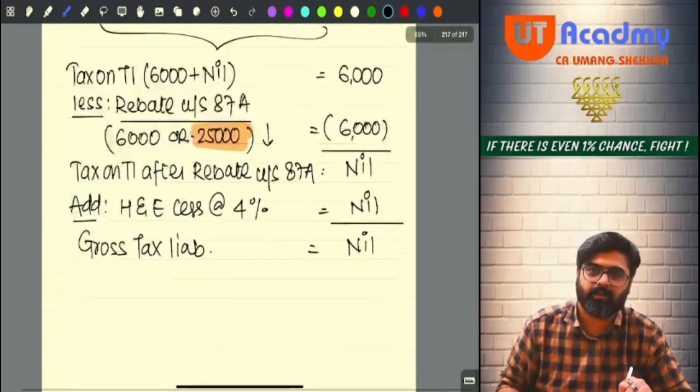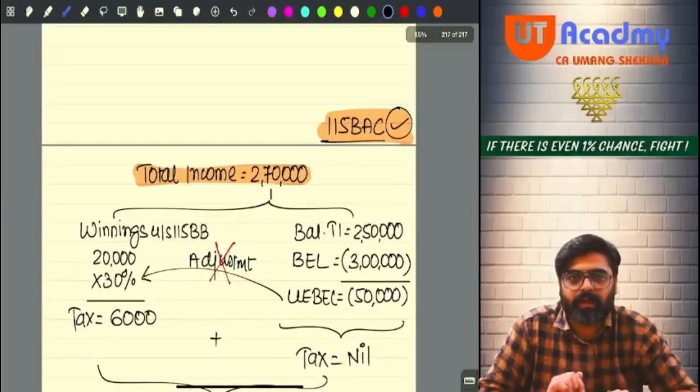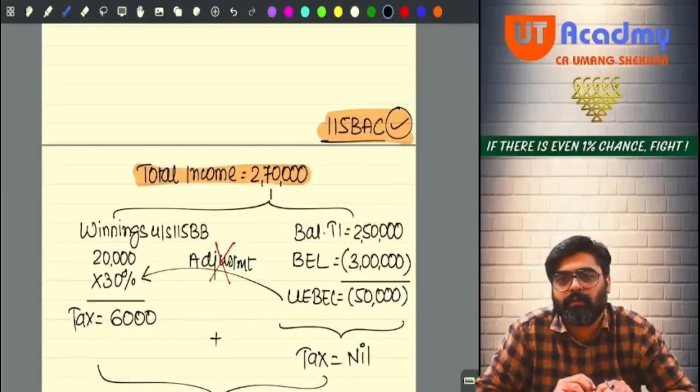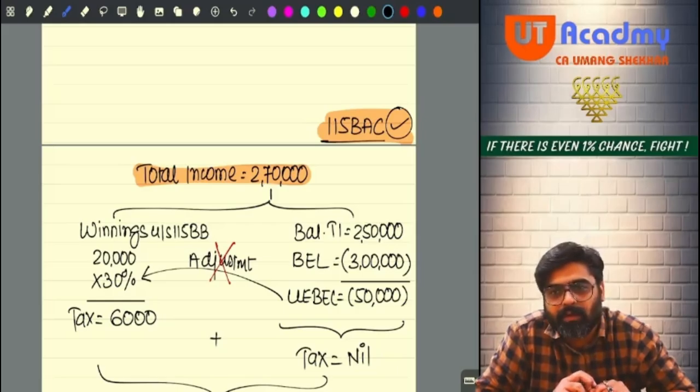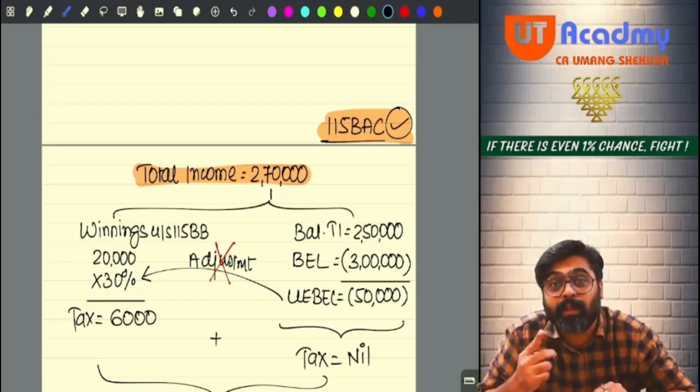I'll tell. Tell me, what is the amount of your winnings? 20,000, no? Winnings from lotteries. Is it more than 10,000? Don't you think the person who has paid you this winnings would have already deducted TDS at 30%, and you would not have been given 20,000, you would have been given only 14,000 net winnings.